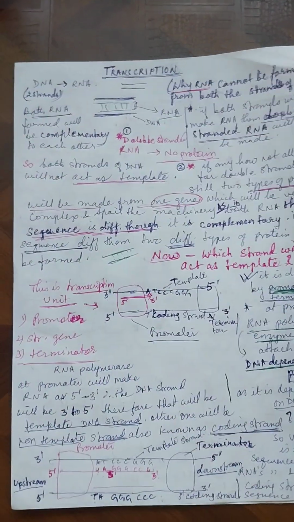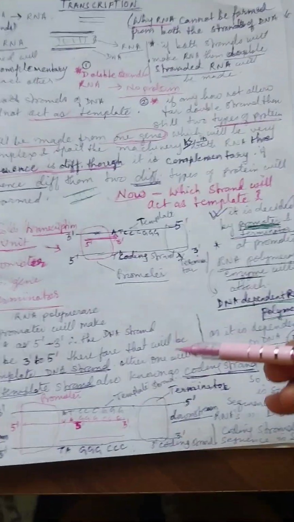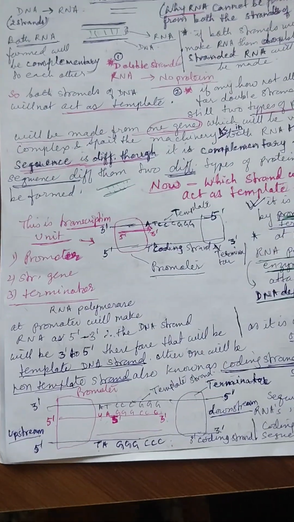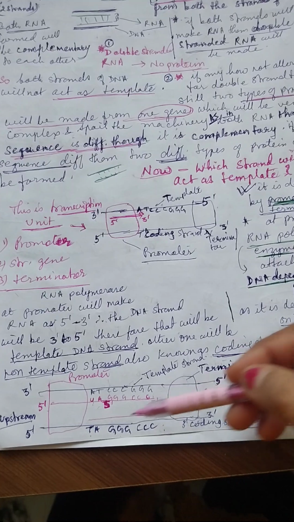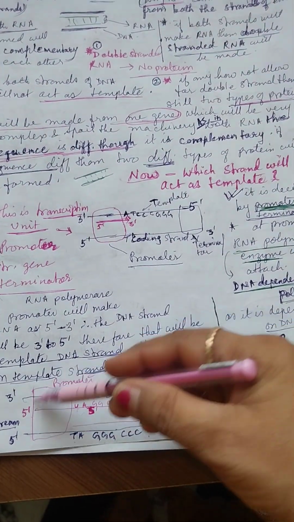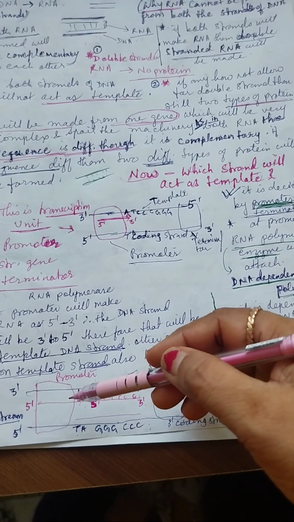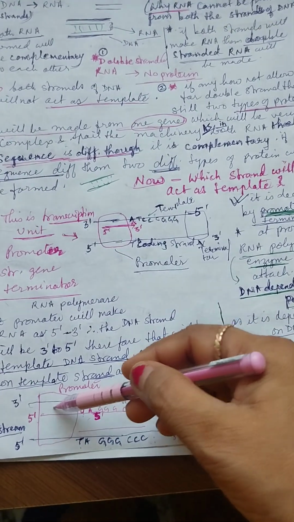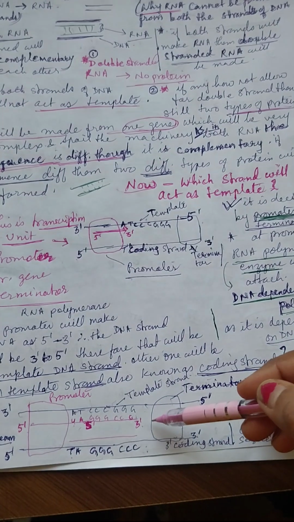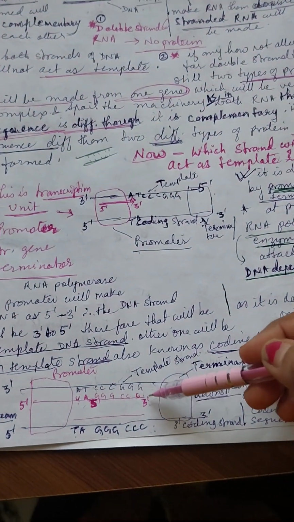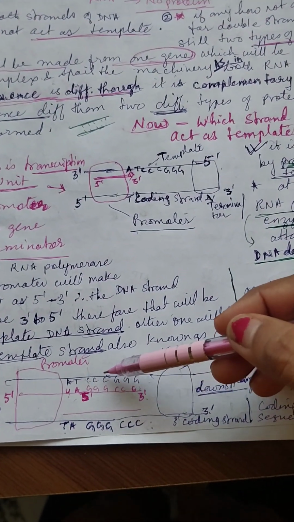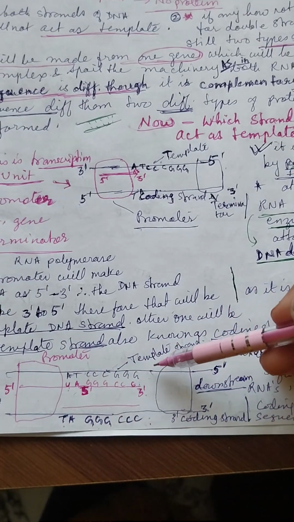How is it that it is known as coding strand? See, this is DNA double-stranded 3' 5' and 5' 3'. Now promoter will attach here, and with the help of RNA polymerase, from 5' to 3' RNA will be formed. So suppose the sequence is ATCCCGGG.